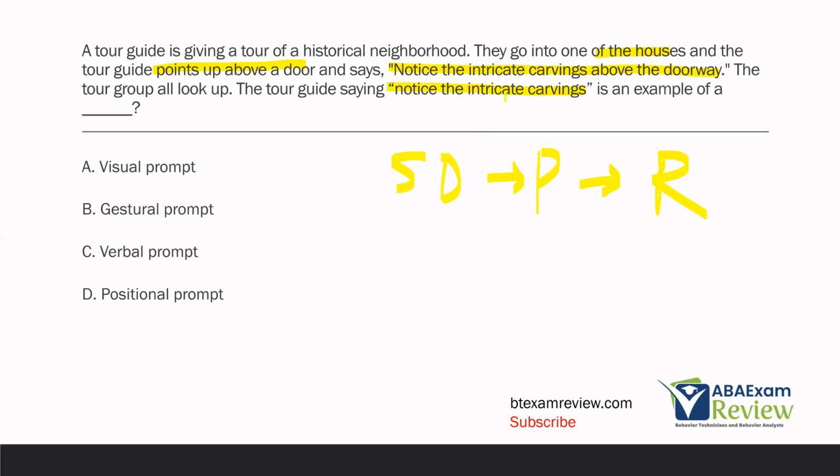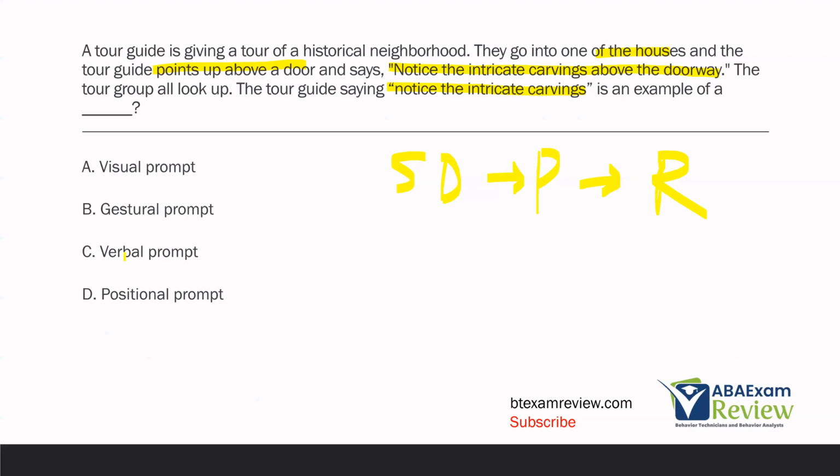So if we're looking at "Notice the intricate carvings" as a type of prompt, what type of prompt is it? A, visual prompt. Oh, it's spoken, right? He's not showing them a prompt. He's speaking the prompt. So it's not going to be a visual prompt. B, gestural prompt. Don't get the pointing confused. The pointing is the SD. The "notice the intricate carvings" is not a gesture. What the "notice the intricate carvings" is acting as is C, a verbal prompt.